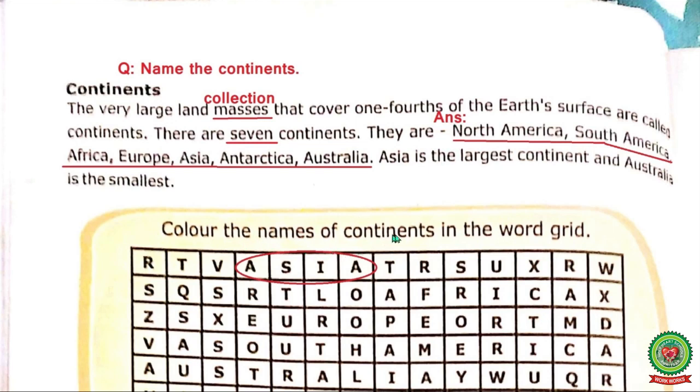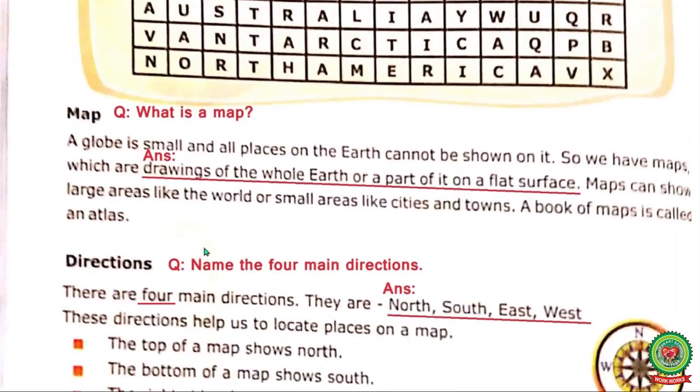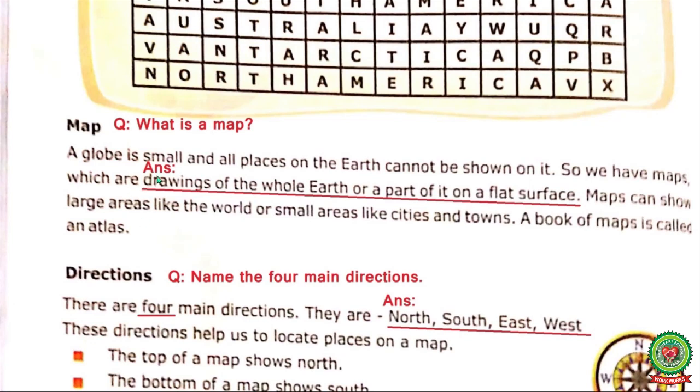Next we have the word grid. In this you have to find out the names of the continents. One I have done for you, and in the same way you have to find the names of the other continents. Now let's come to the next heading, map. So what is map? Map is a drawing of the earth on a flat surface. Now let's start the reading.